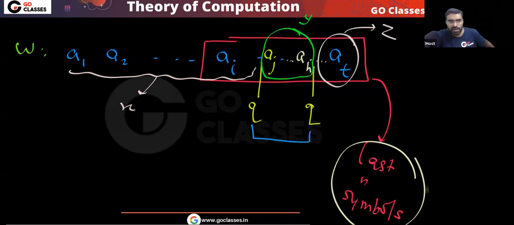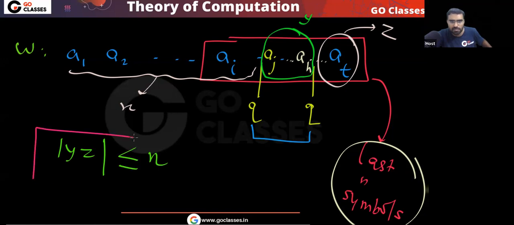Is this clear? Tell me one thing: which area will be less than or equal to p? Can you notice that this yz will be within the last n symbols? Yes or no?